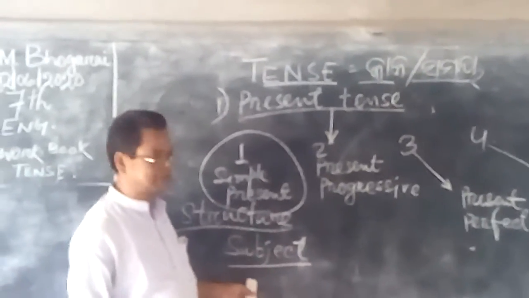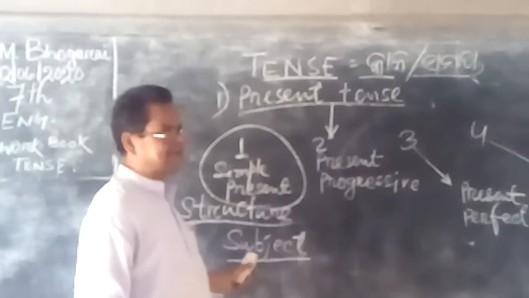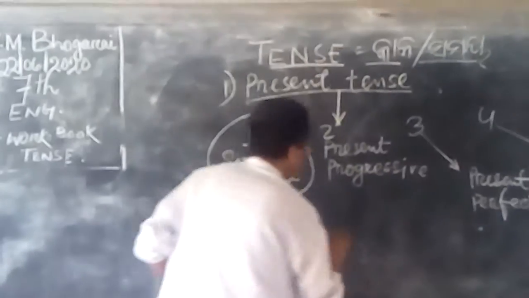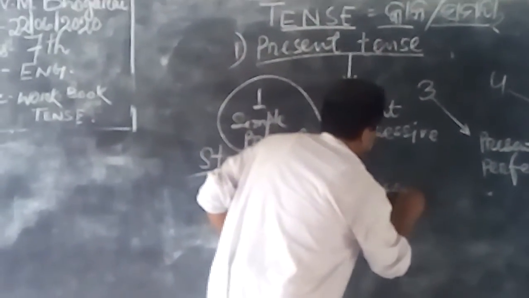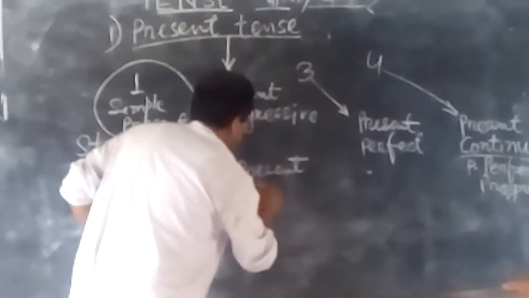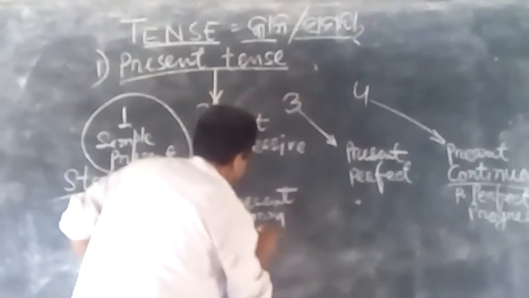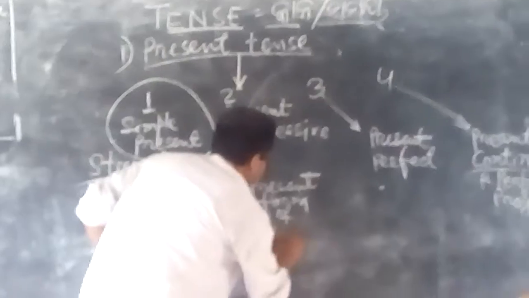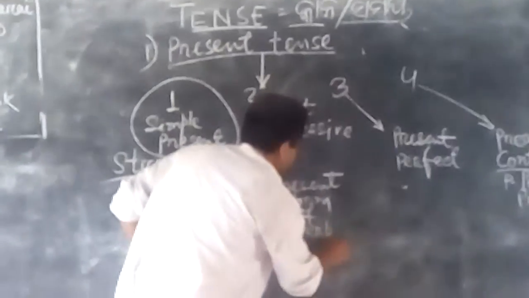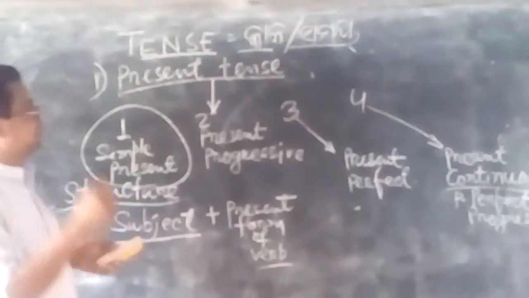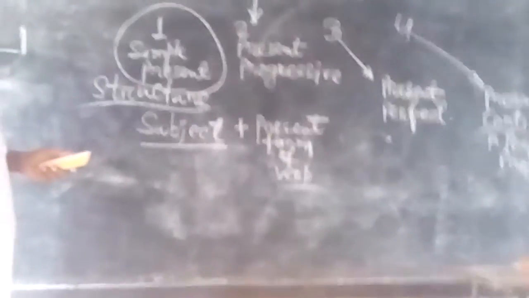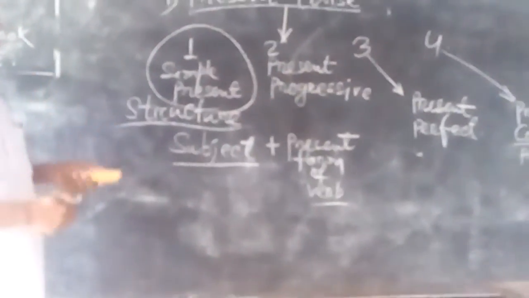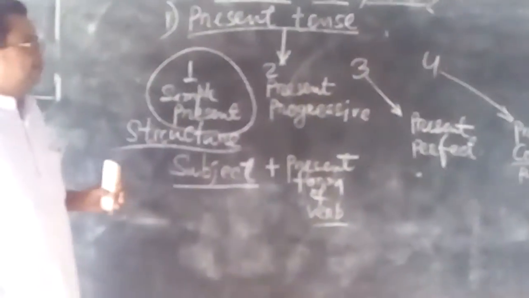In Odia it is karta. Subject plus present form of verb. I have given the example of do, go, work like this: sleep, run, play.